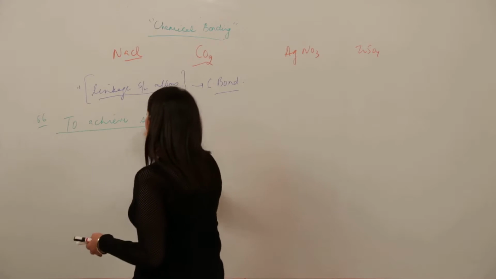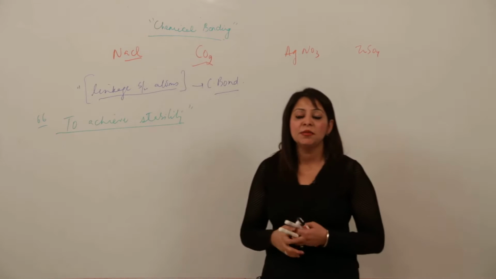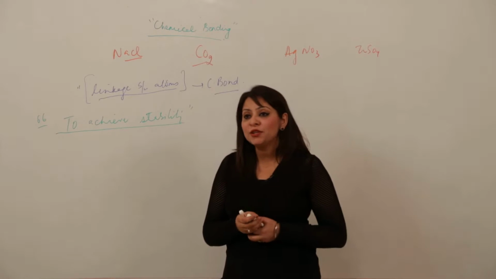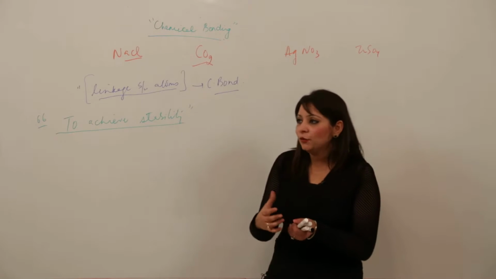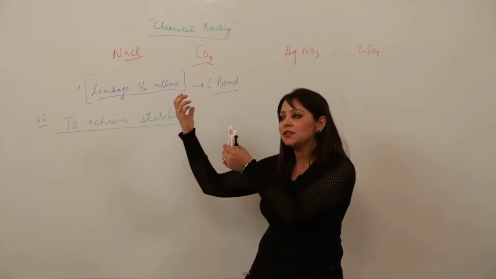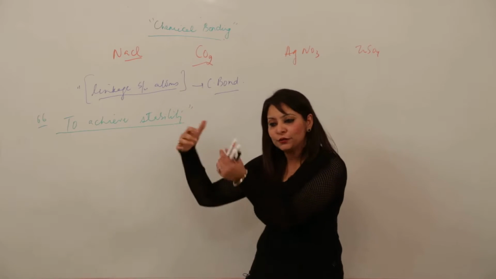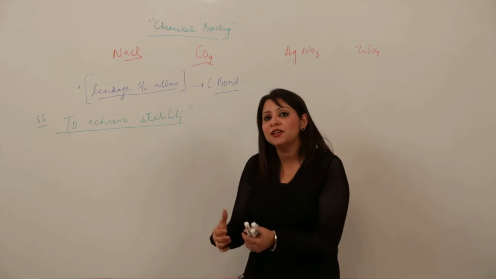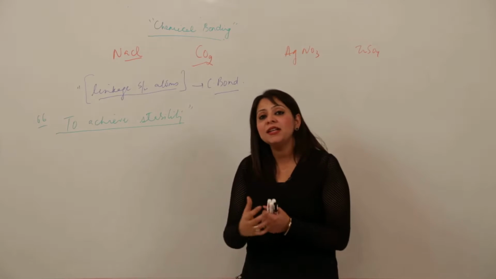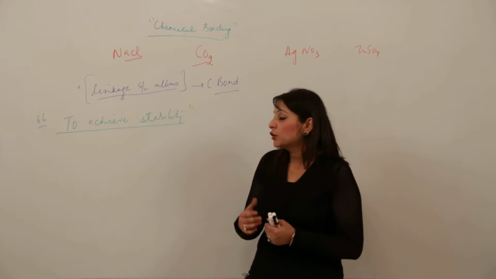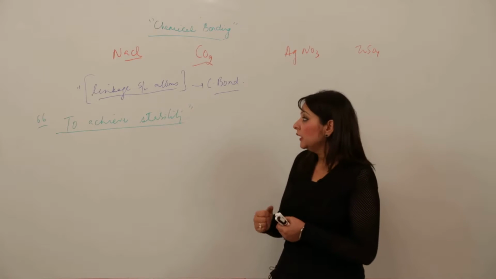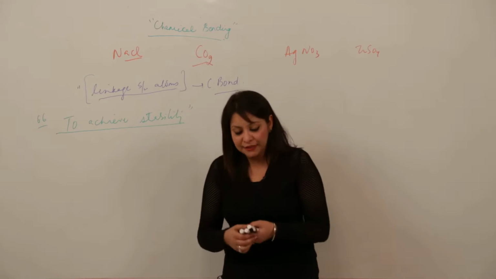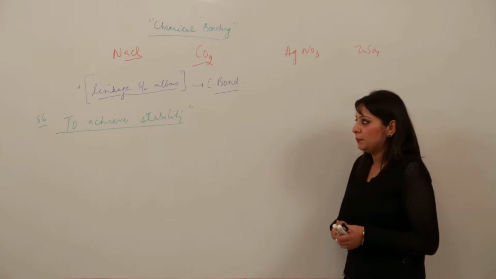Everything in nature is in search of stability, because whenever any substance is stable, only then can it exist in nature. Whether we are talking about water, if you take water to a height and make it fall, it will always fall down, it won't fall up, because by falling down it is losing energy, meaning it is getting stable. So everything in nature needs this stability. Similarly the atoms need stability. Now why are they not stable, or after combining how do they become stable? I am just explaining with an example.